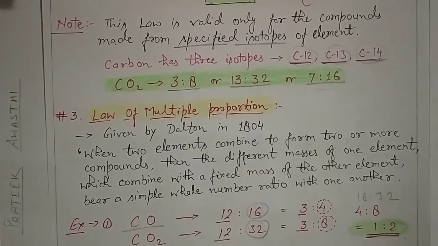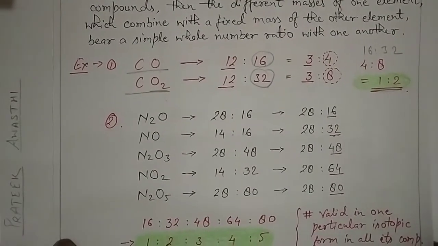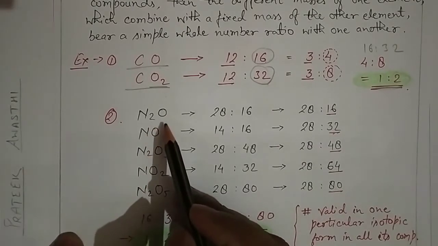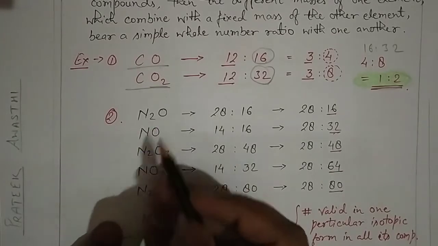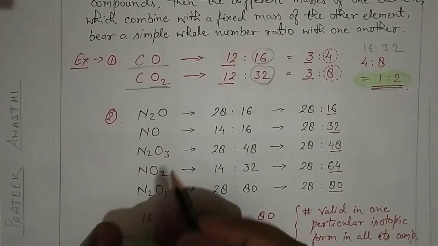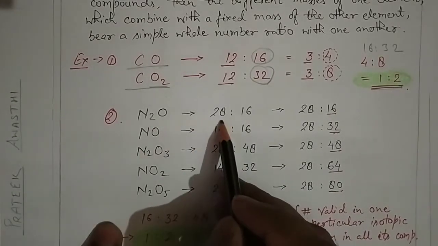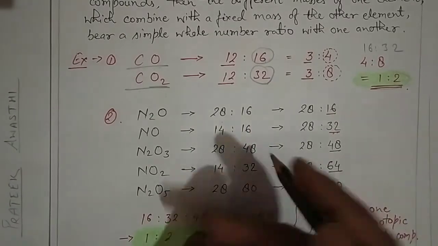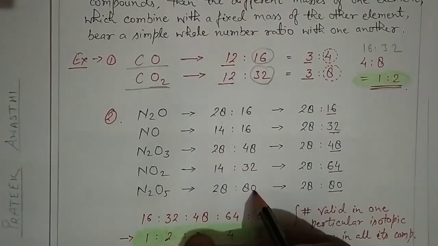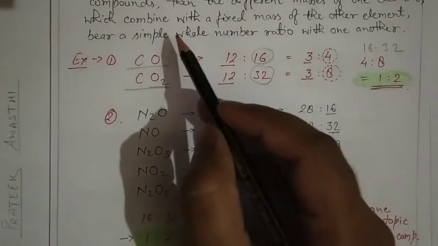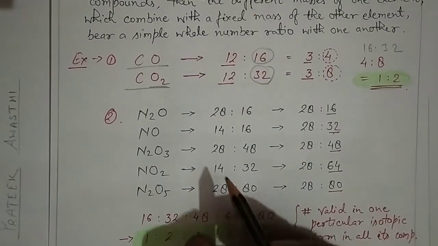Let's understand this with a very pronounced example of nitrogen and oxygen compounds. We know that nitrogen is found with oxygen in many forms: N2O, NO, N2O3, NO2, N2O5, that is dinitrogen oxide, mononitrogen oxide, nitrogen dioxide and so on. In all the cases we take the atomic masses. The rule says that different masses of one element, here different masses of oxygen, combine with a fixed mass of the other element. But here the nitrogen mass is also not fixed, so first we will fix it.